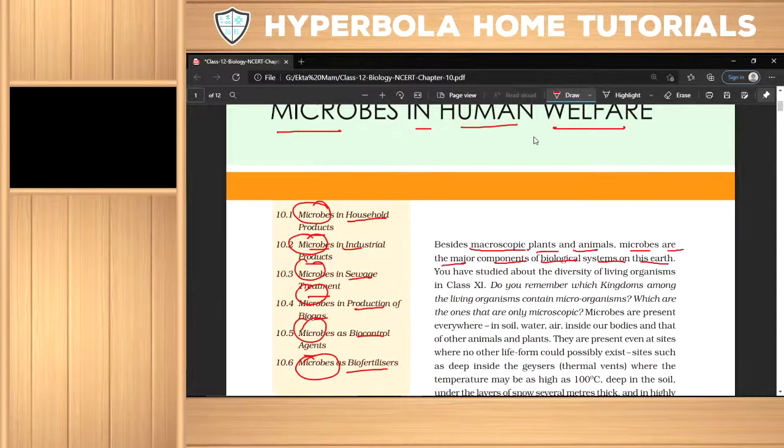There are different diversities in living organisms. Which kingdoms among the living organisms contain microorganisms?